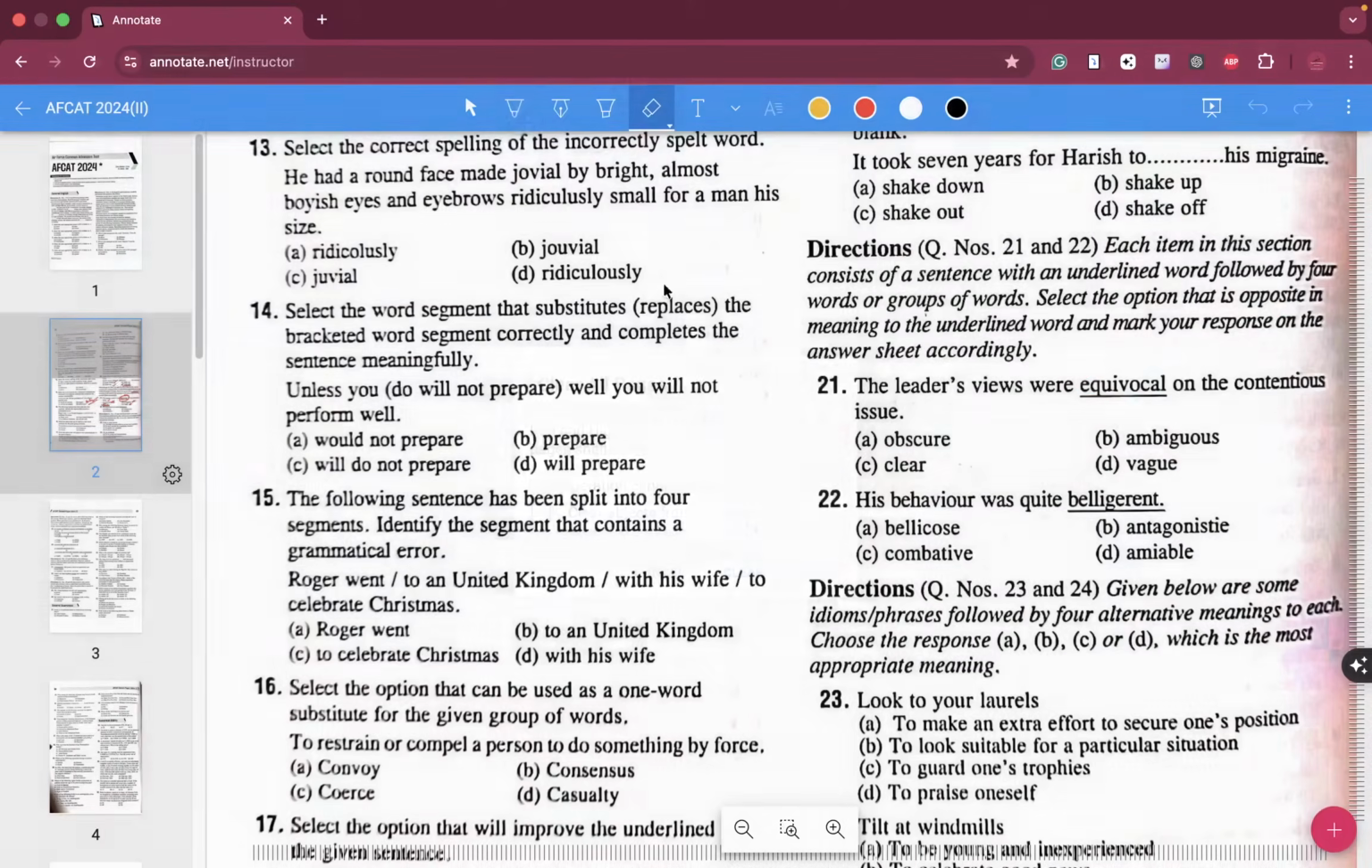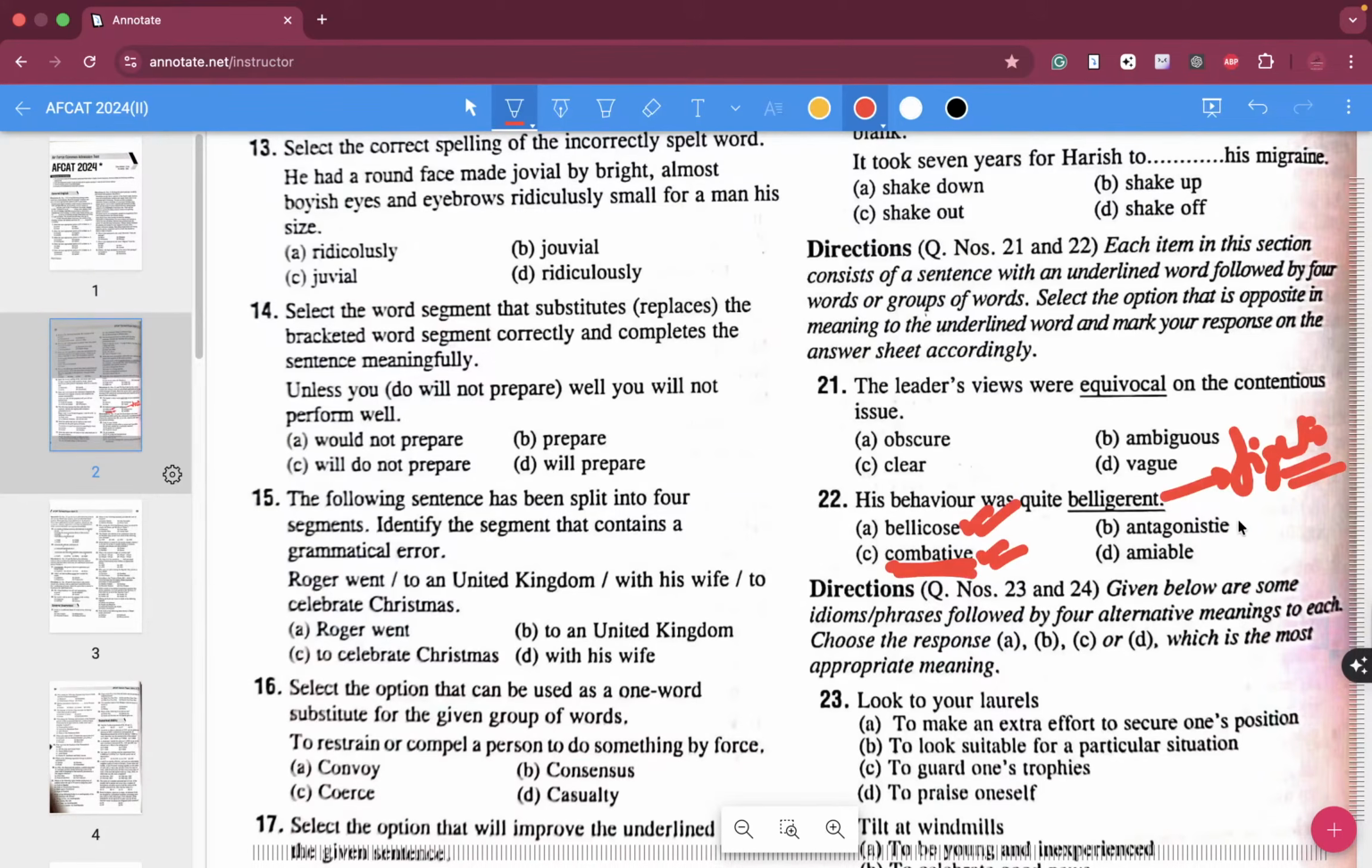Now question number 22, his behavior was quite belligerent. What exactly do you mean by belligerent? Belligerent means someone who fights, whose nature itself is to pick up too many fights. That is called belligerent. Combative over here is your synonym. Bellicose, belligerent.